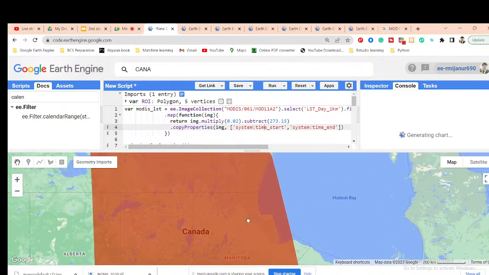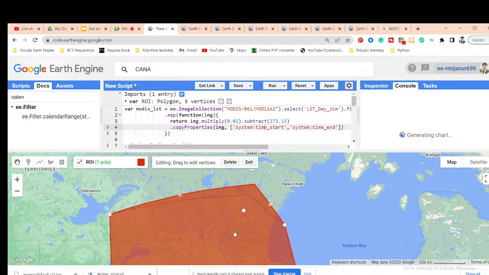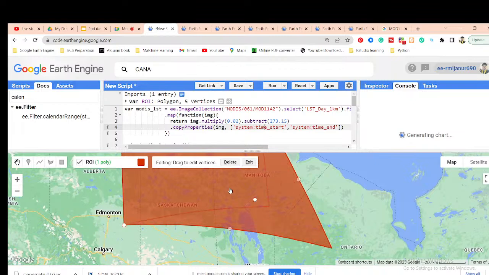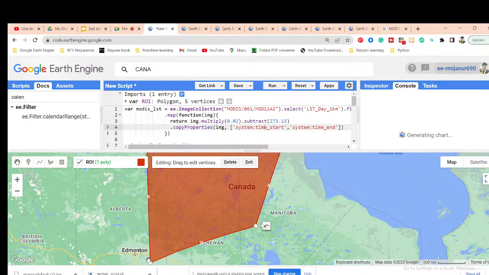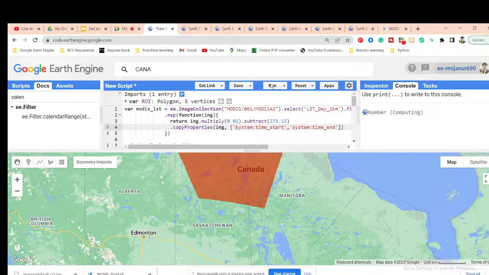Looks like it's very cold there. I think this is a peak region. Yeah. 276. Yes.